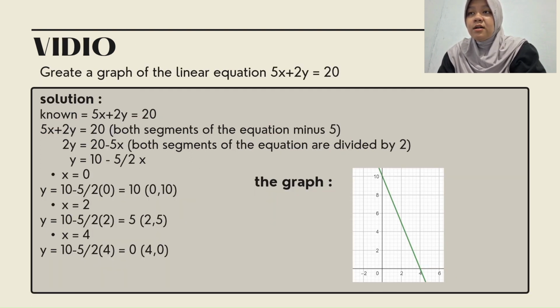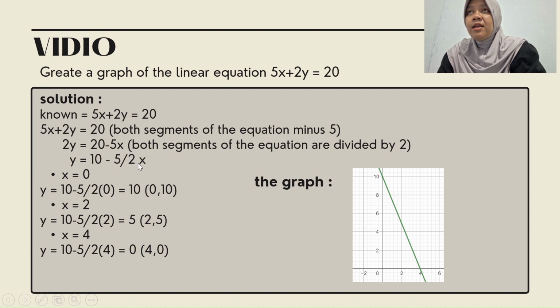Okay, next we move to the video. This is the problem, the question, and the solution too. The question is, graph the linear equation 5x plus 2y is 20. Okay, this is the solution. From the question, we know that 5x plus 2y is 20. Next, both sides of the equation minus 5x. So we have 2y is 20 minus 5x. Next, both sides of the equation are divided by 2. So we have y is 10 minus 5/2 x.